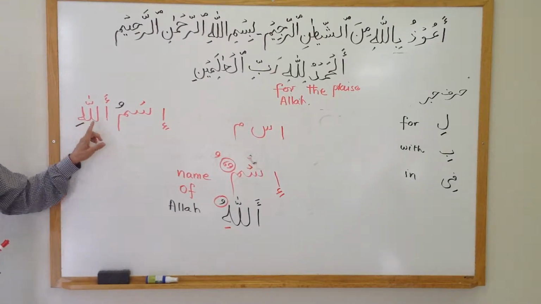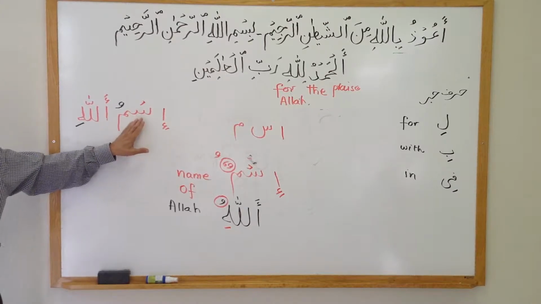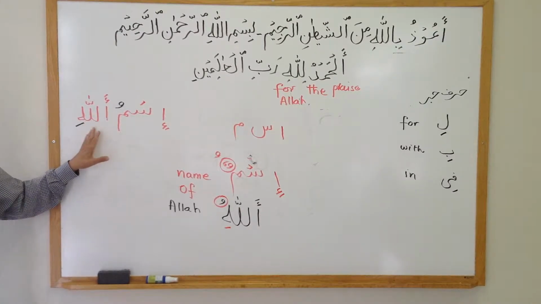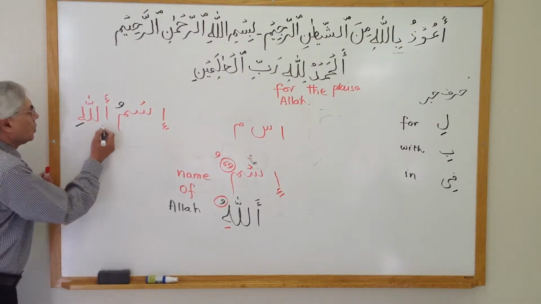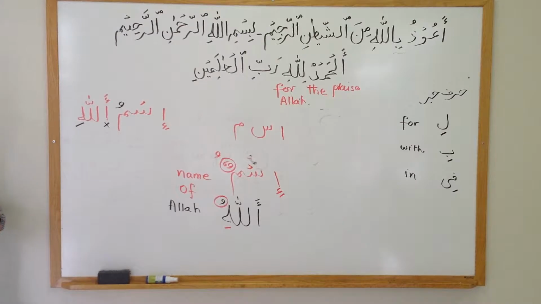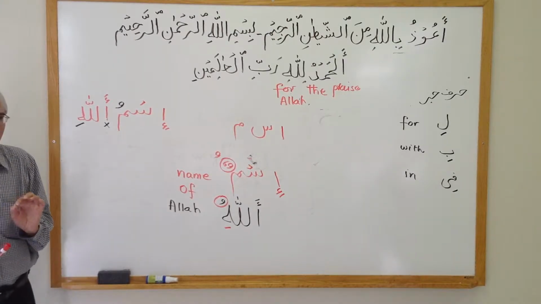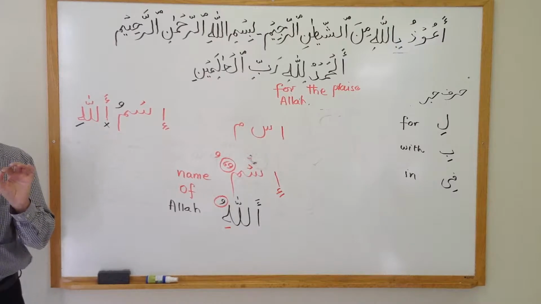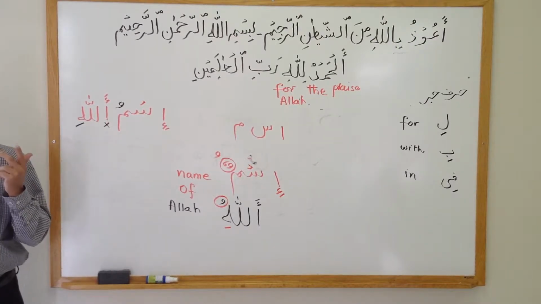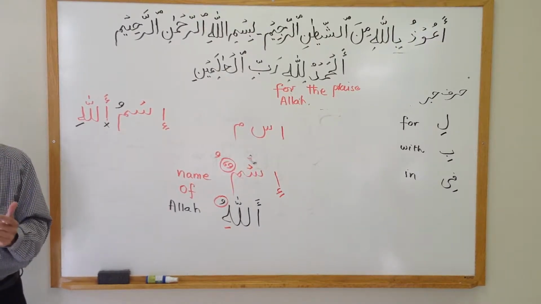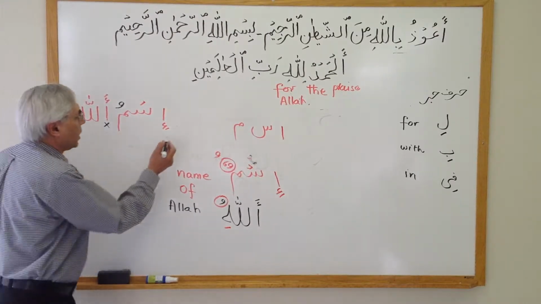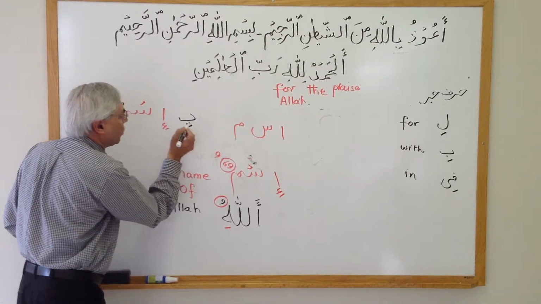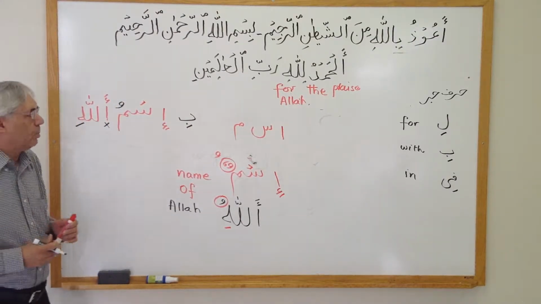Now separately as ismu and Allahi. When you read them together, you do not pronounce this alif in between. It will be Ismullahi. Ismullahi is the correct statement. The meaning of Ismullahi is name of Allah. Now I am going to put a B before that. B means with.